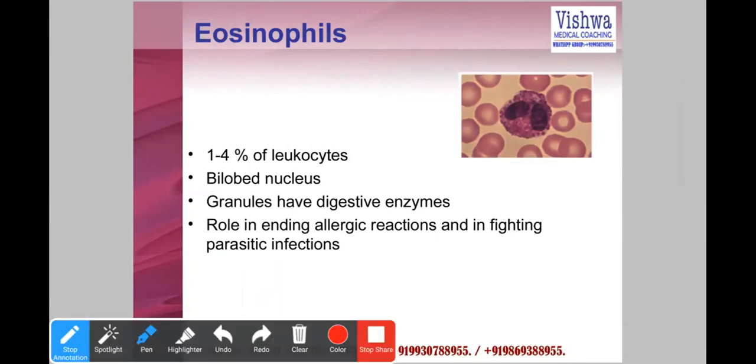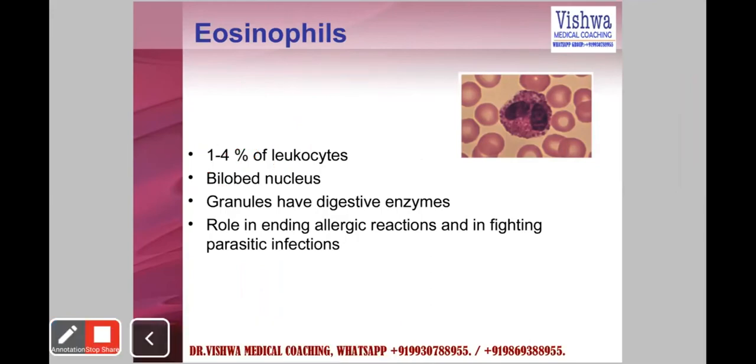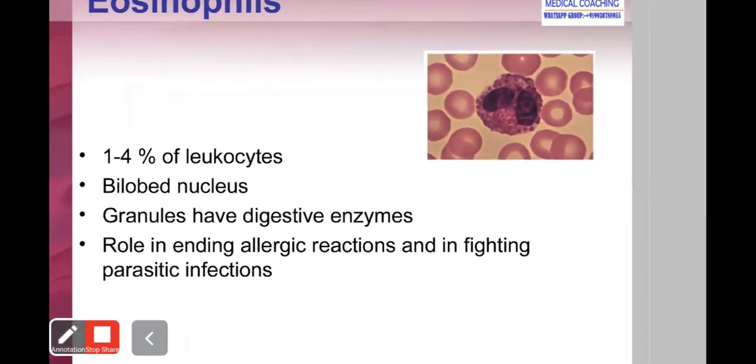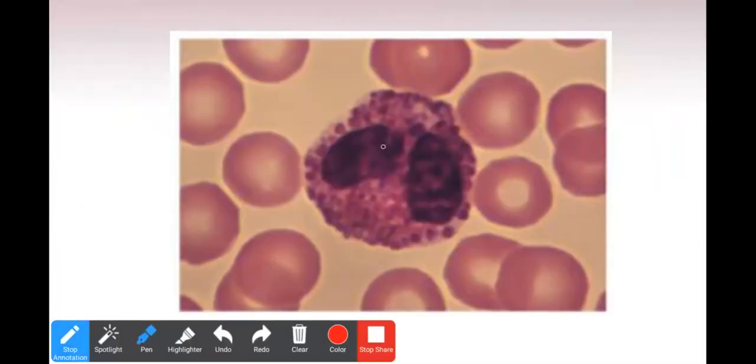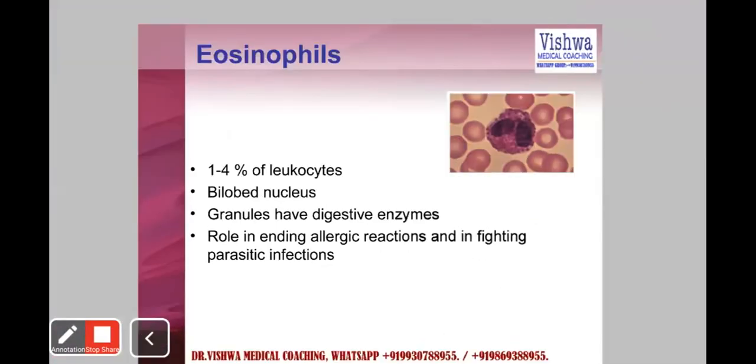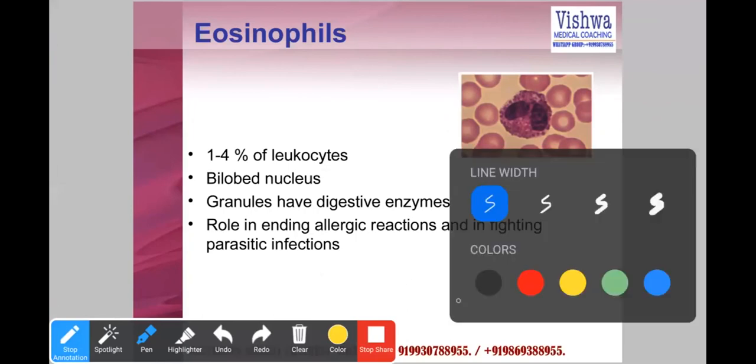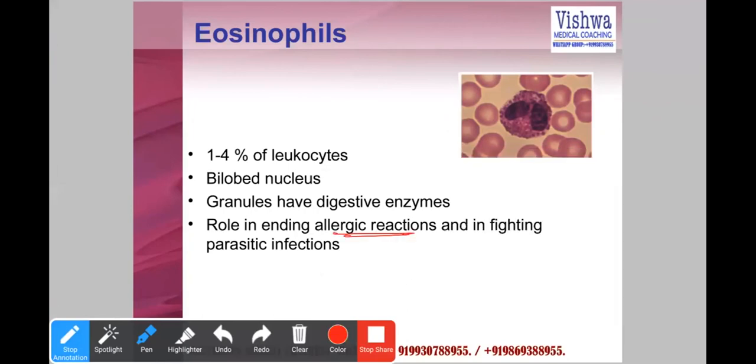Eosinophil, of course, all of us have an idea about. Normally, it is about 1 to 4% of leukocytes. Normal is a bilobed nucleus, you can see, and those coarse red colored granules. Even if I'm not zooming on my side, you can zoom from your side. It increases during allergic reactions and in fighting parasitic infection. We talked about it just now.